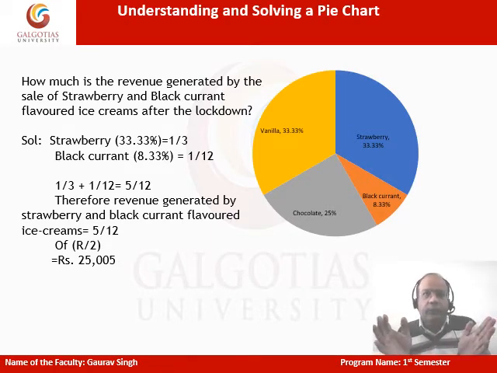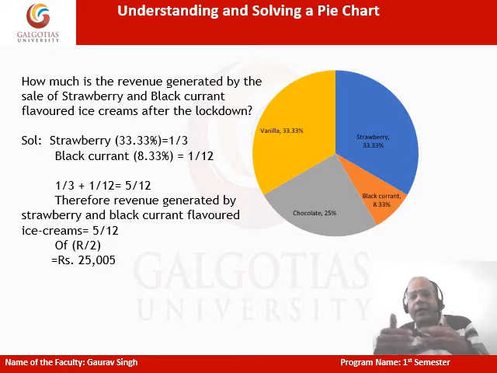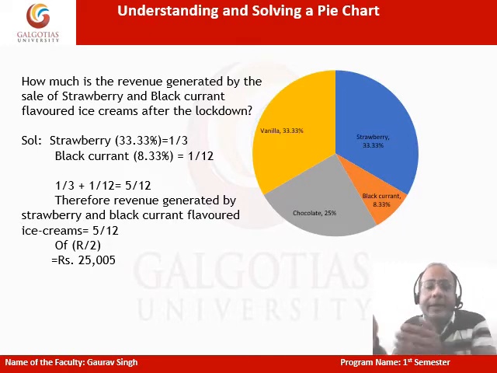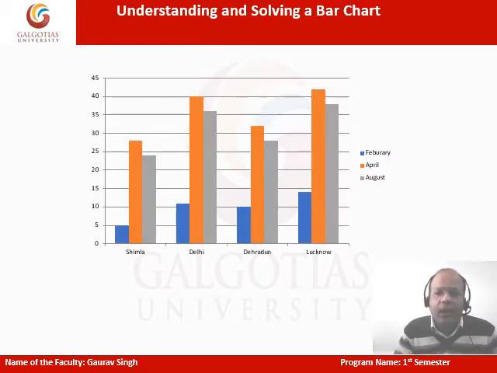Let me look back at what we did. Nothing much. We simply converted the percentages into fractions, added those fractions, and then finally multiplied it with the revenue. That's what we need to do. So the pie chart seems to be simple. Now let's have a look at the next one.